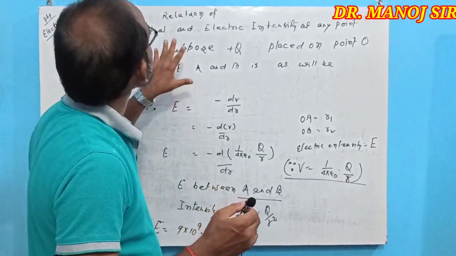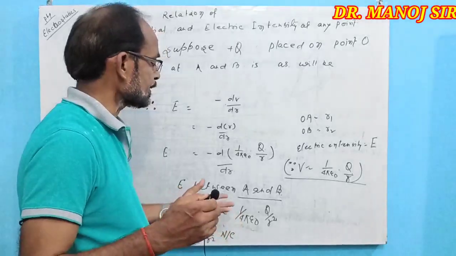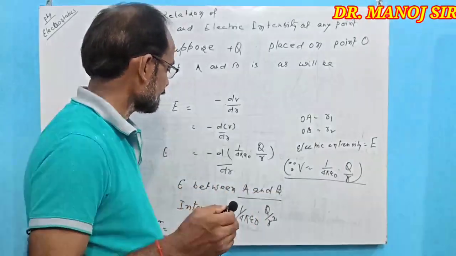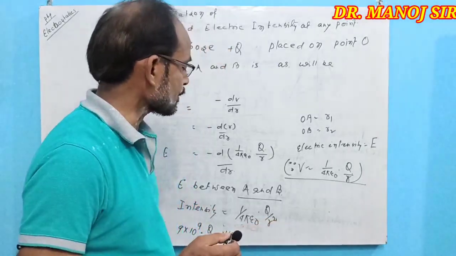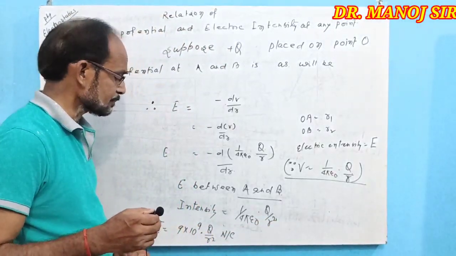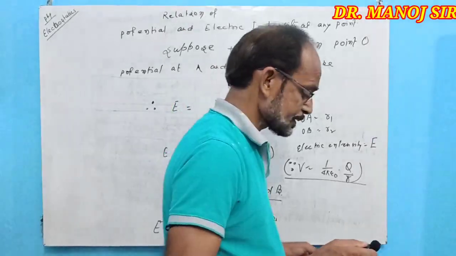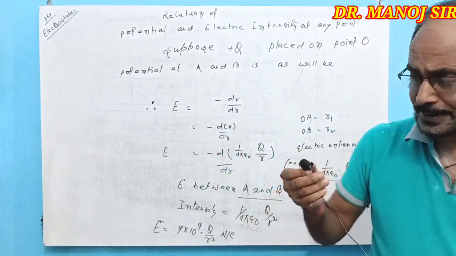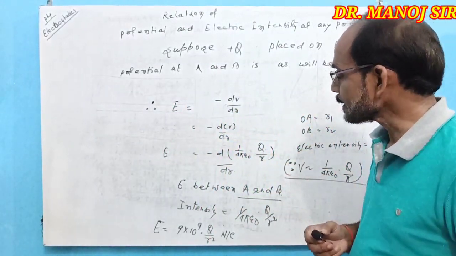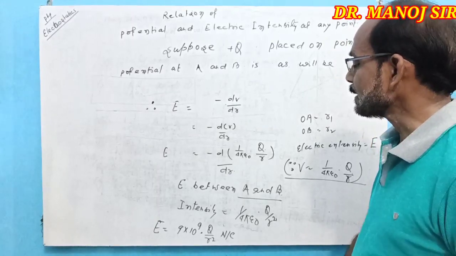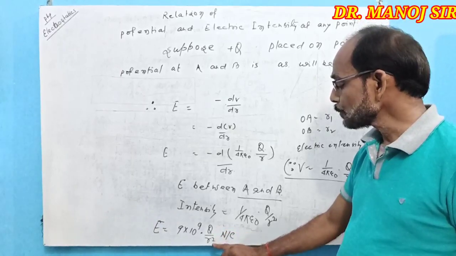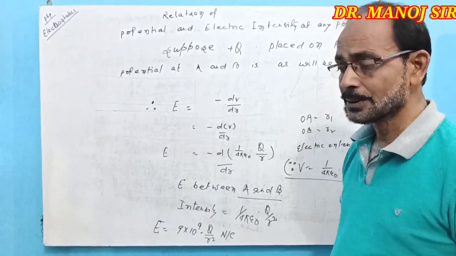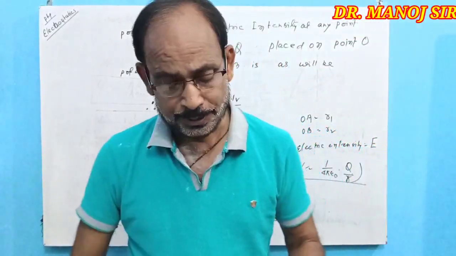Here electric intensity between A and B, that is 1 by 4 pi epsilon naught q upon r square, that is the magnitude of electric intensity. Their numerical value is 9 into 10 to the power 9 into q upon r square Newton per Coulomb.